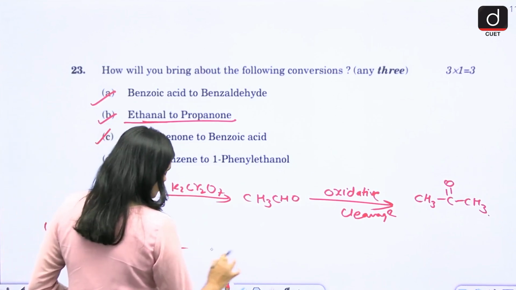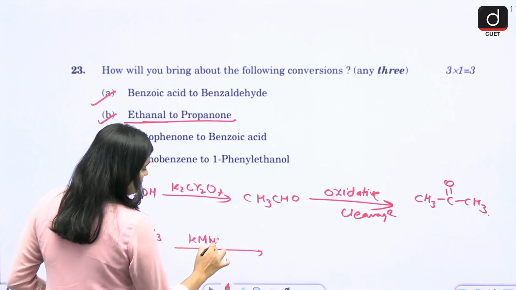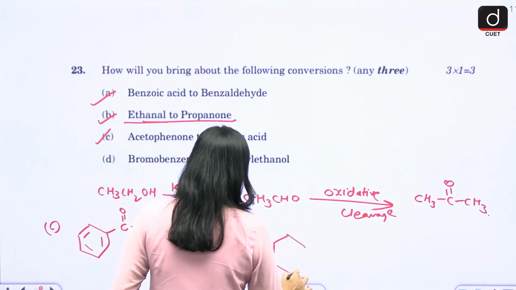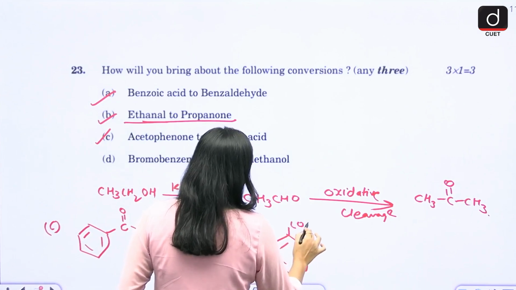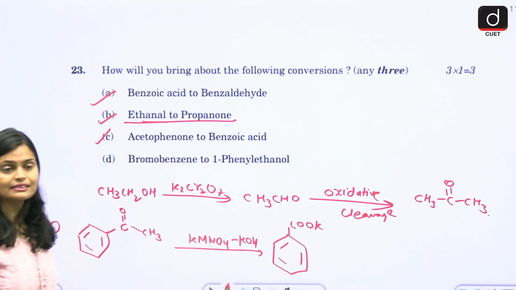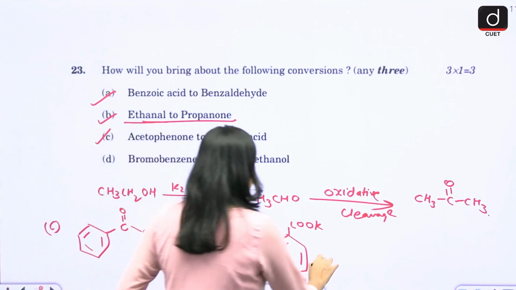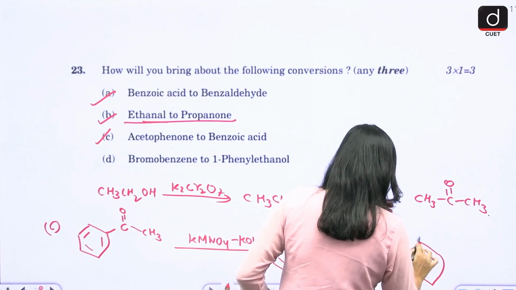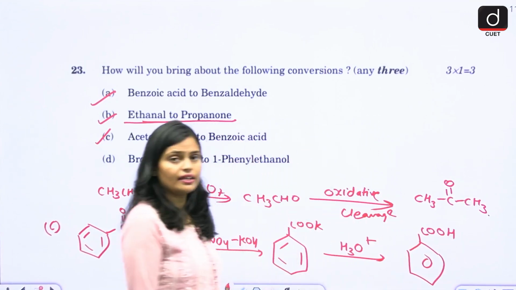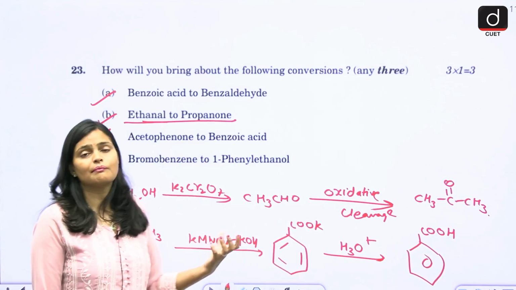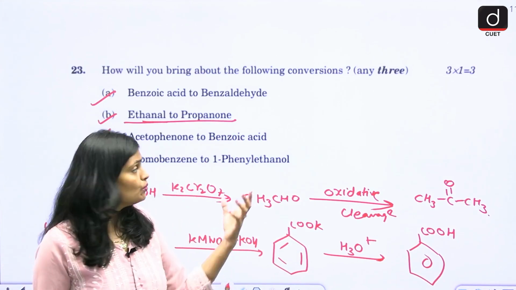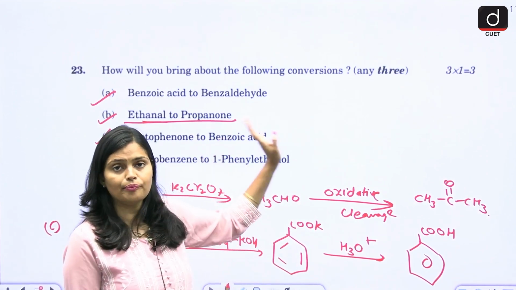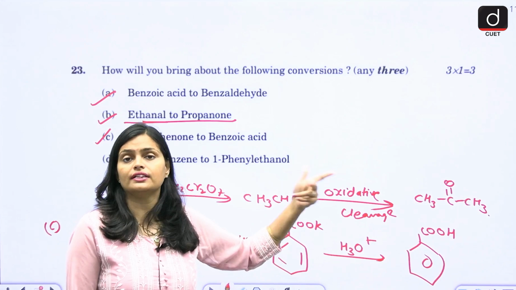So this acetophenone first reacts with KMnO4 and KOH. And ultimately what you will get is the potassium salt of the acid. And then in the presence of H3O plus, you will get benzoic acid. So if you remember the reagent, there is no need to write the mechanism here. If the question comes for only 1 mark, you only have to write down the reagent, because the reactant and product you know. What you have to remember is only the reagent.